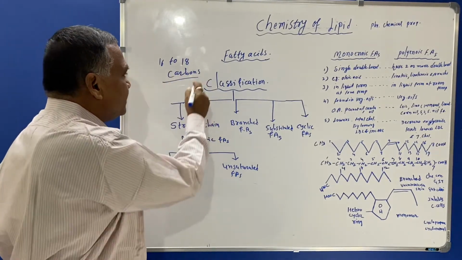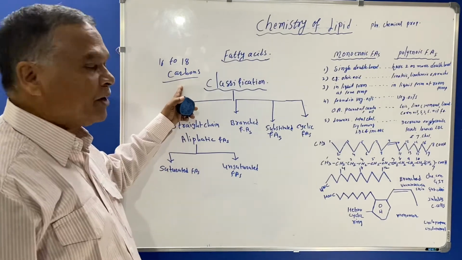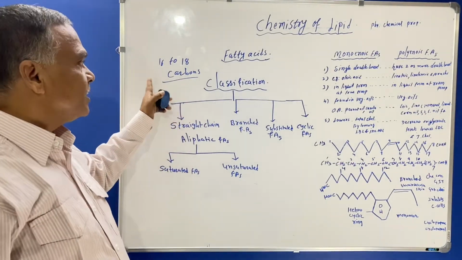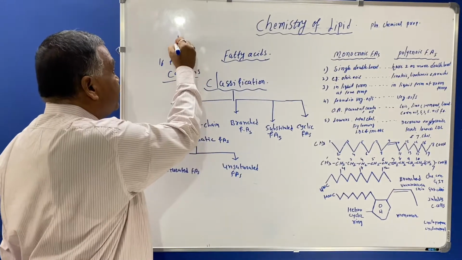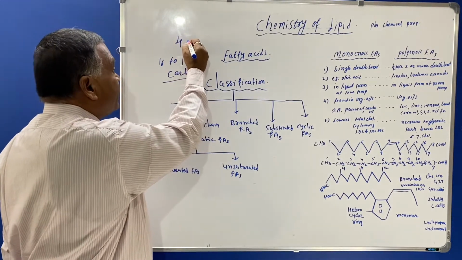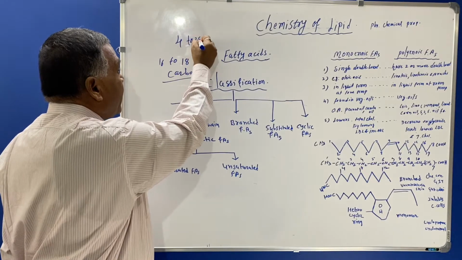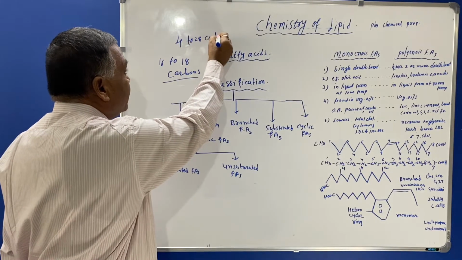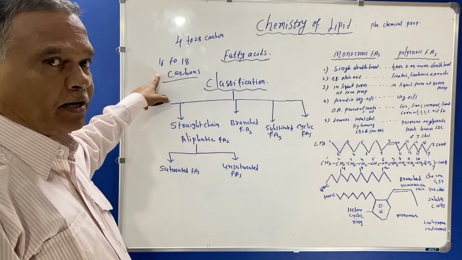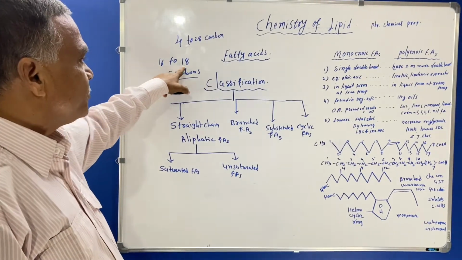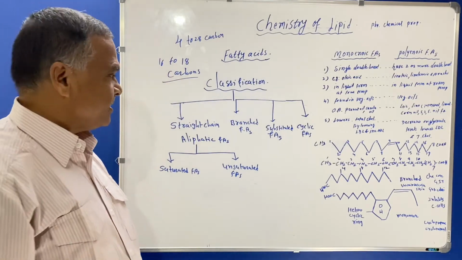These fatty acids are found naturally in abundant form, 16 to 18. Fatty acids are also present from 4 to 28 carbon atoms, but the abundant ones in nature are the 16 to 18 carbon containing fatty acids.